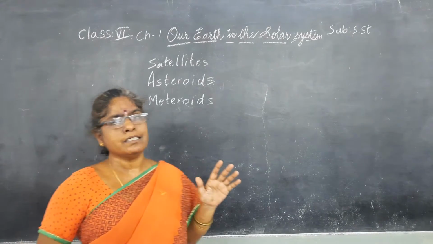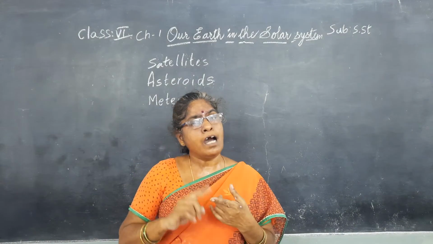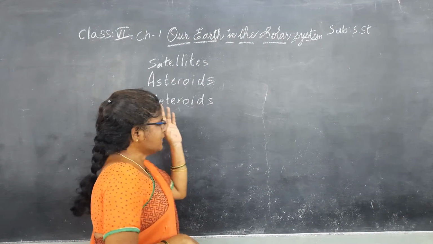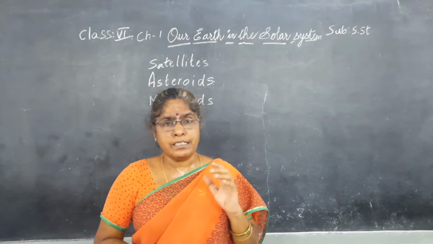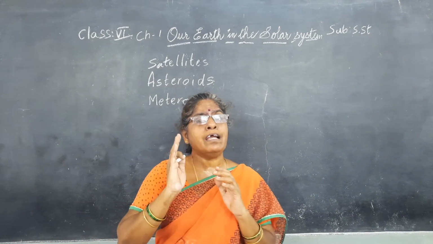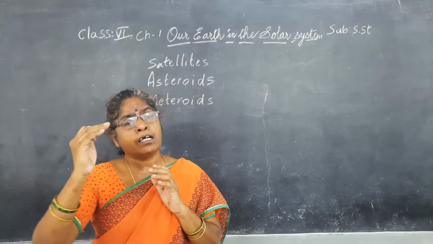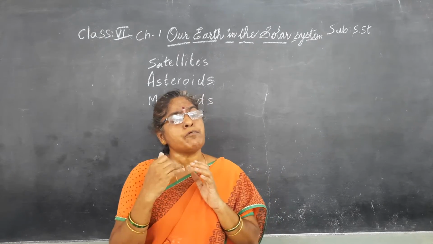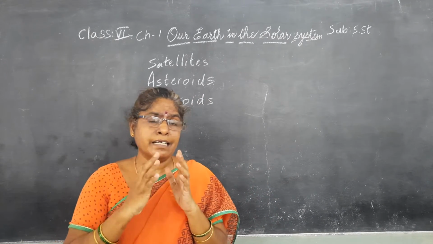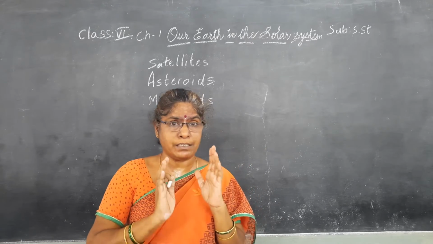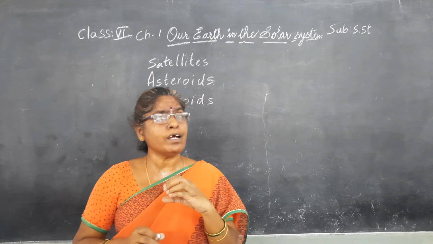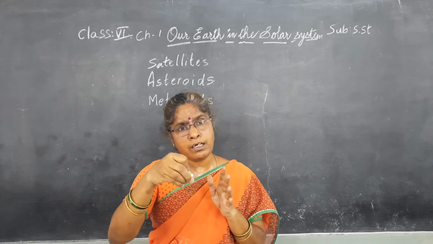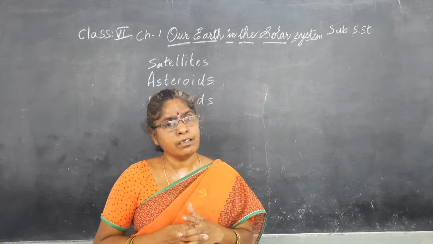Meteoroids also consist of rocky or metallic parts. These also move around the sun, and while moving, these meteoroids come close to the Earth and tend to drop on the Earth. At that time, due to friction, they may burn, and it gives a flash of light to us. Sometimes these meteoroids won't burn completely. At that time, they drop on the Earth and make a hollow on the Earth.